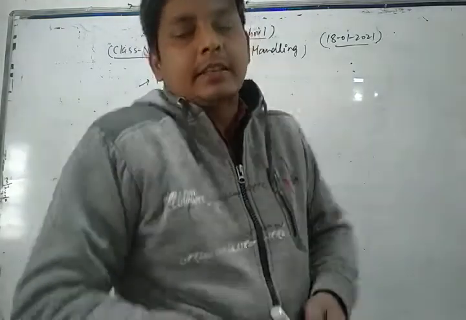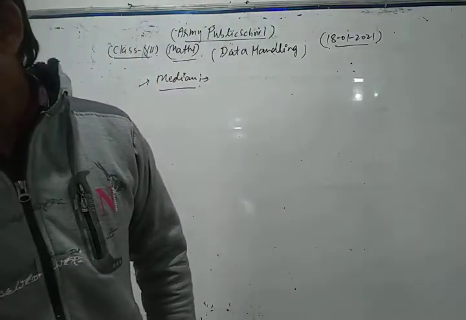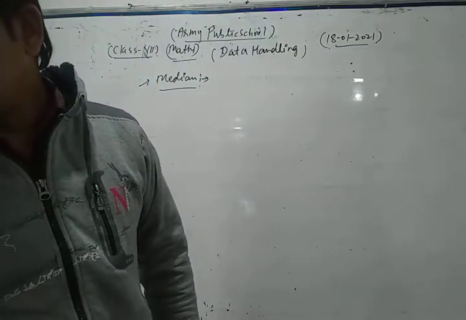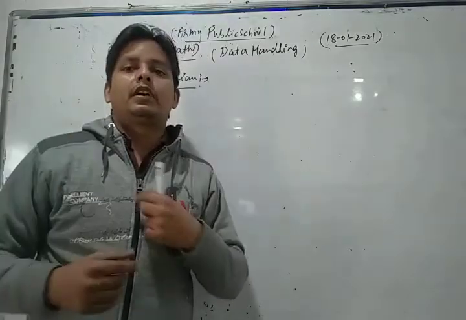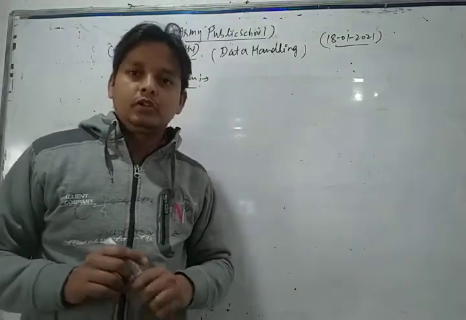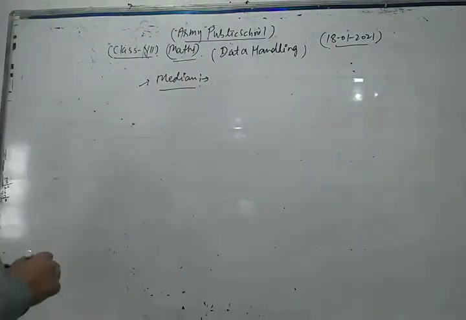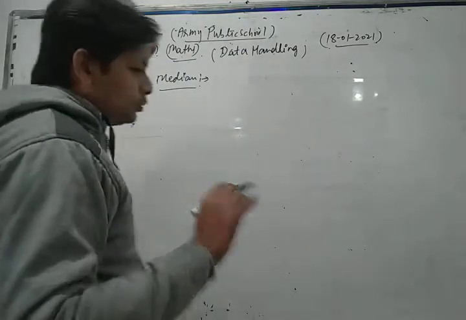In this way, we can say that the median is the middlemost value of the given set of observations. Now let's see the concept of median. There are two cases that arise.